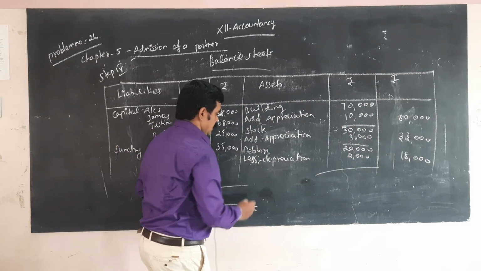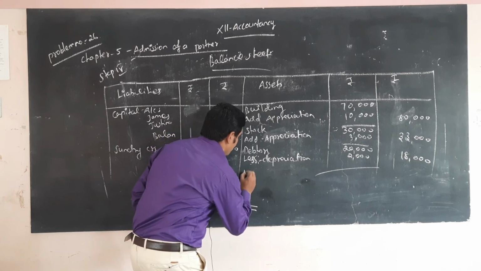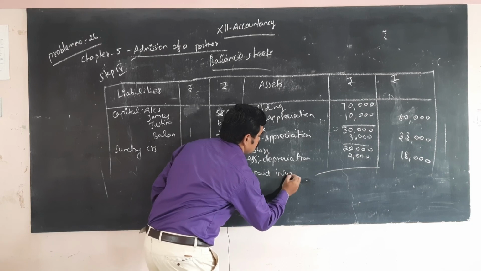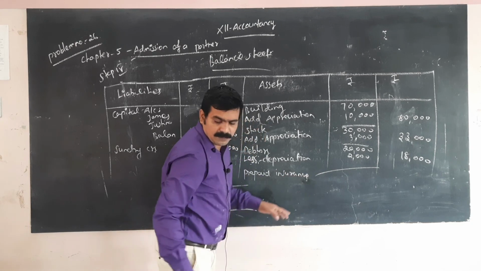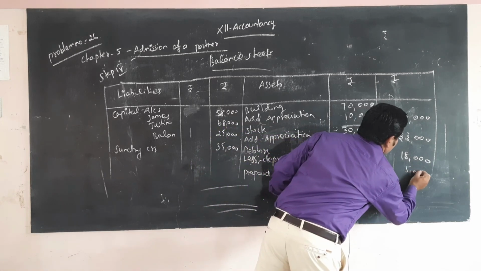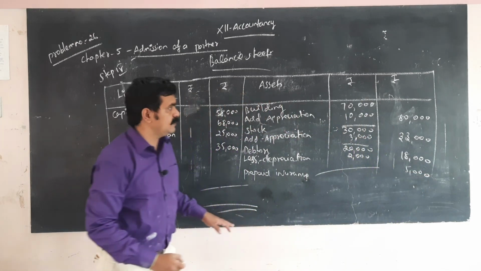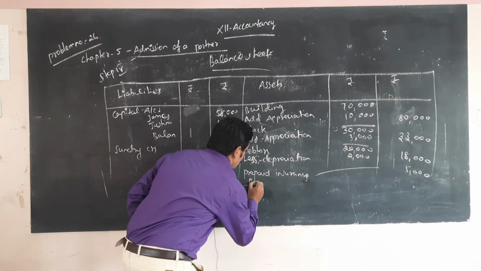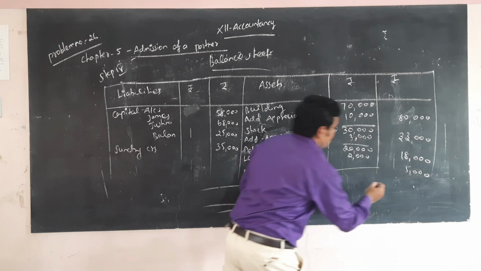Okay, next one, prepaid insurance, 5,000 in your balance sheet because this is the asset side. Next, last thing, bank 50,000.